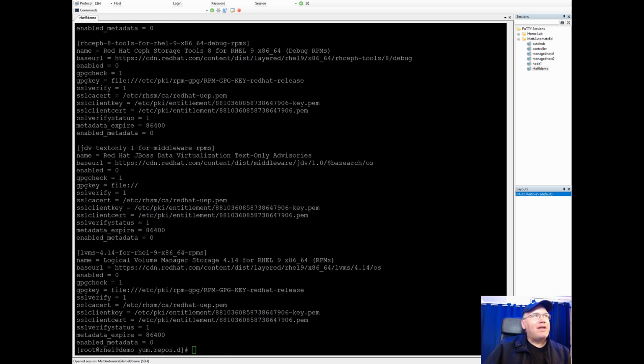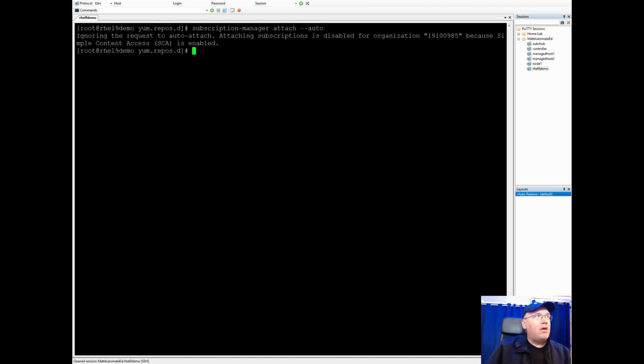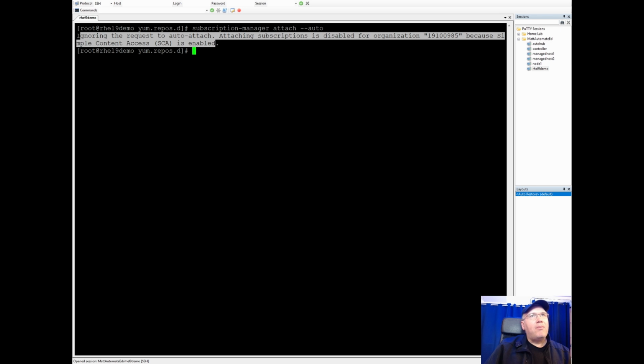So to be on the safe side, let's just go ahead and do this command and clear: subscription-manager attach --auto. Basically, this should make sure that all available subscriptions that we have are done. So after attaching this, it says SCA, simple content access, is enabled. Okay, all right. This is more prevalent at work, since we have the developer license. Don't need it, of course, but it's a good command to look at.